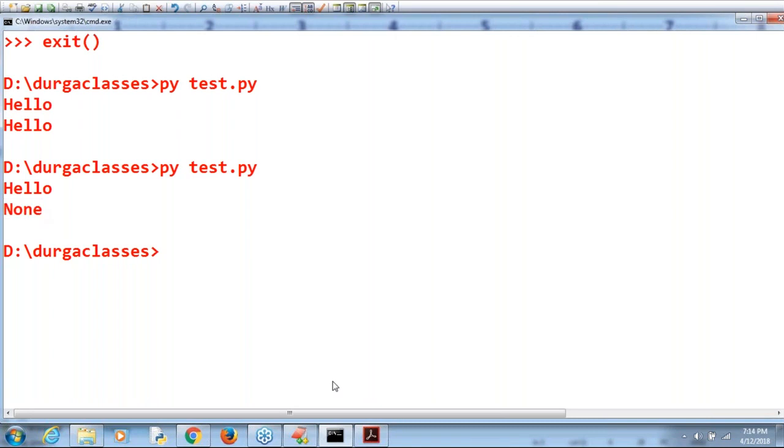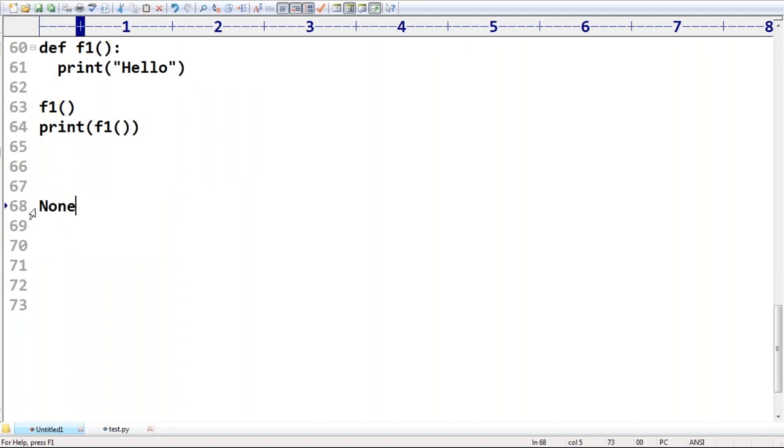One student is asking a doubt: is None case sensitive or not? Yes, compulsory. Capital N and then the remaining letters are lowercase. It is a reserved word, and Python itself is case sensitive. Lowercase is not allowed; N should be capital. Remember. That's all about the None type. Everyone got clarity about None? None means nothing, no value.